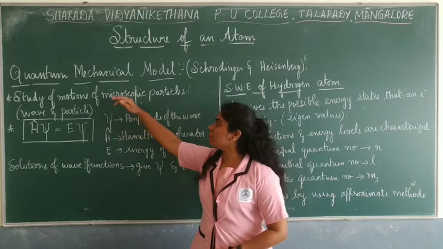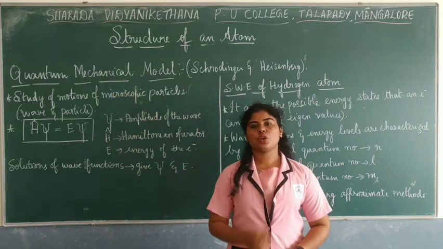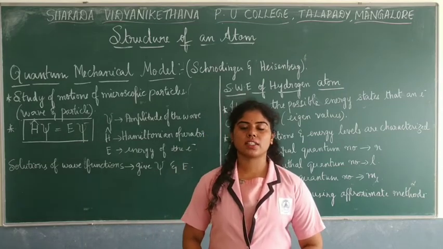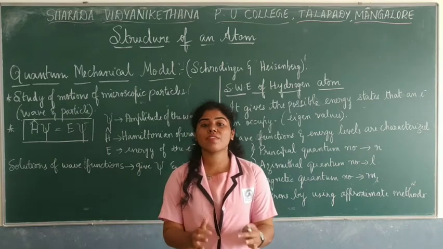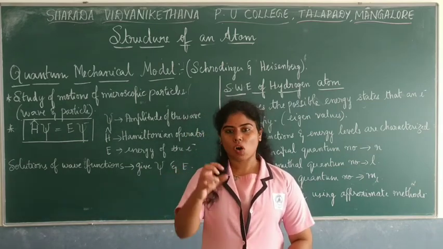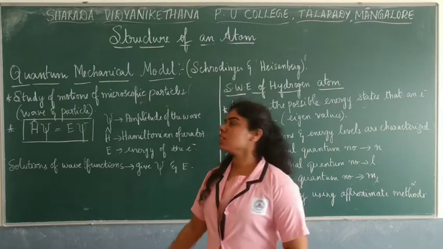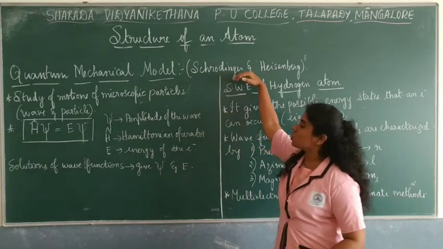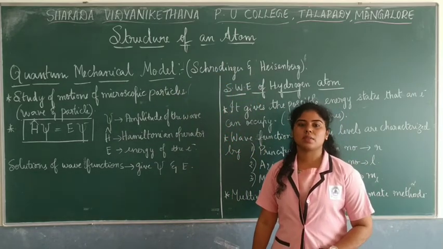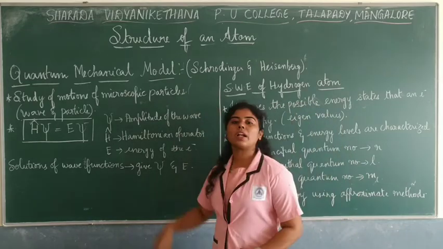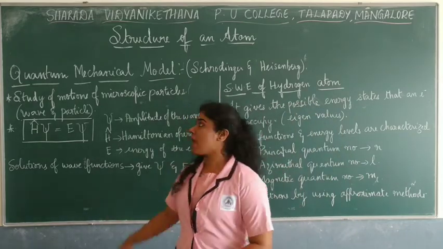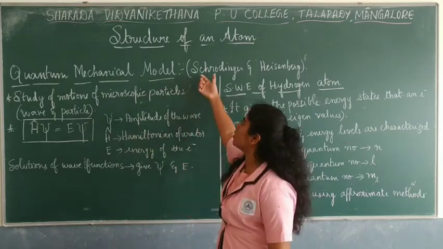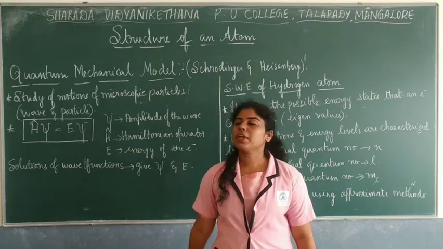So moving on to the quantum mechanical model of an atom, which was the result of the dual nature of matter as well as Heisenberg's uncertainty principle. Getting the ideas of the wave and particle nature of the subatomic particles or the microscopic particles, the quantum mechanical model was introduced. So this was given by Schrödinger as well as Heisenberg. These two were the scientists who gave the quantum mechanical model of an atom. Mainly Schrödinger. Whatever mathematical expression he gives is called the Schrödinger wave equation. Let me talk about it.